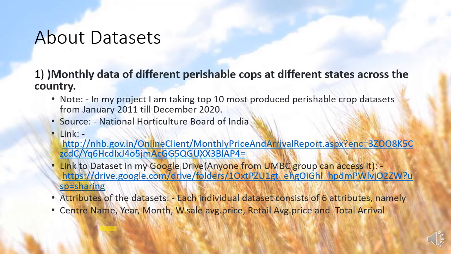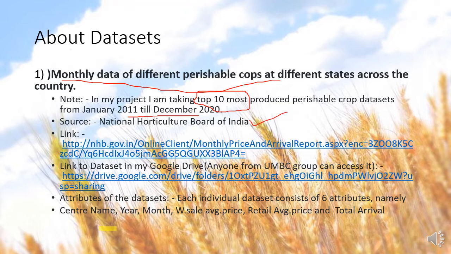There are two different sets of data in my project, and the first one is related to the monthly data of different perishable food crops at different states across the country. I have taken the top 10 most produced perishable food crops, starting from January 2011 till December 2020, from the National Horticulture Board of India, which is open source.